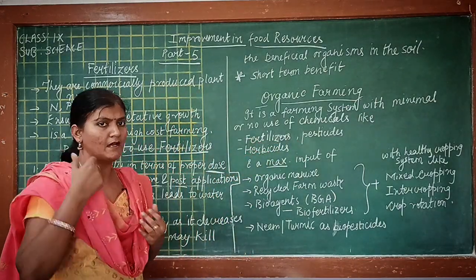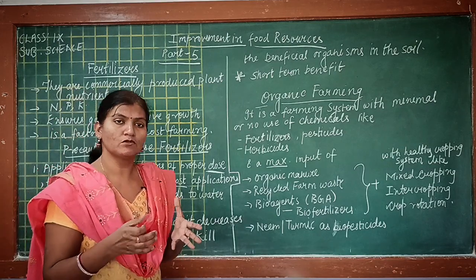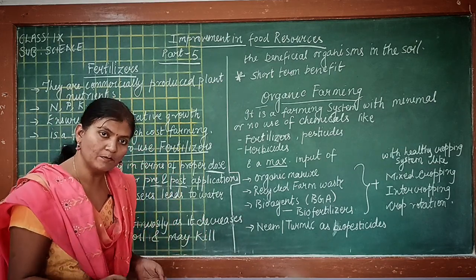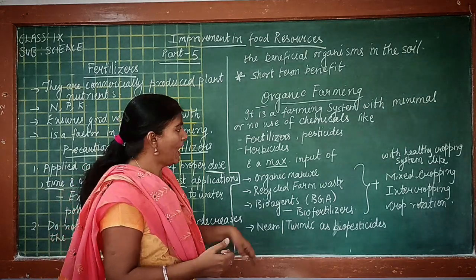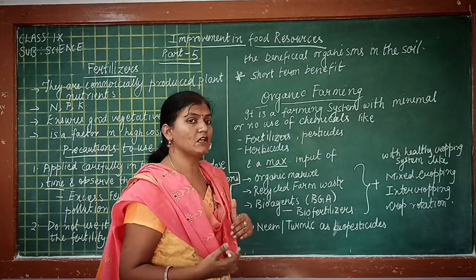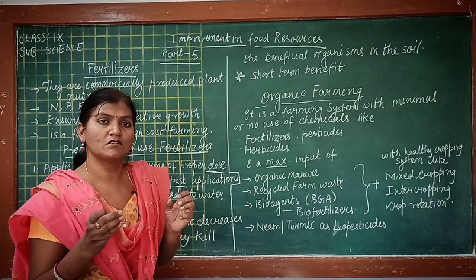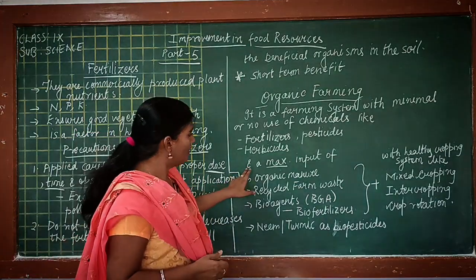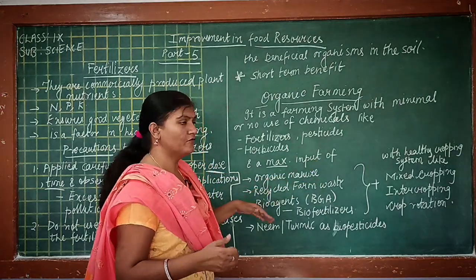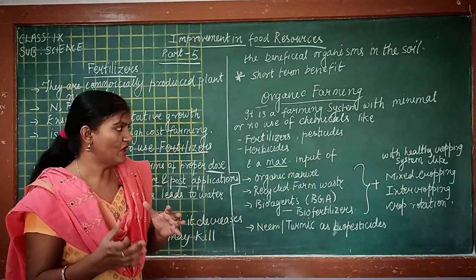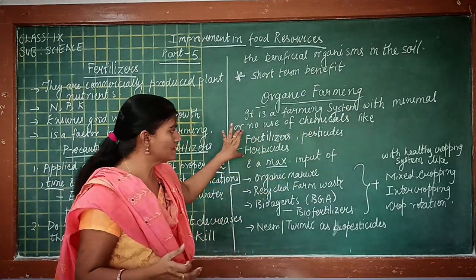See, herbicides are the chemicals which are used to destroy the small herb plants which grow along the crop, and pesticides are the chemicals which are used to kill the small insects and organisms which destroy the crop.